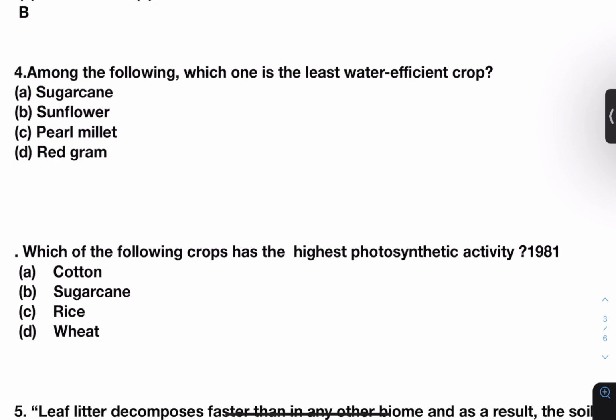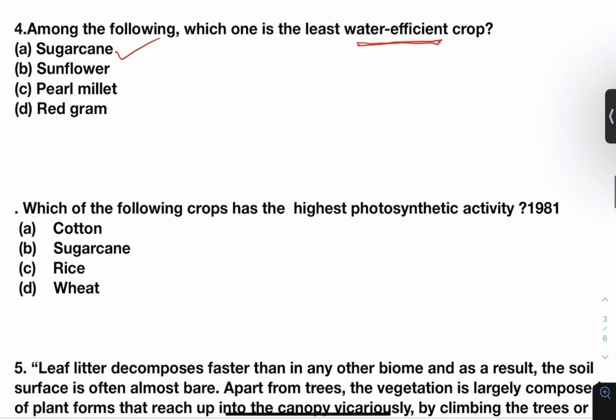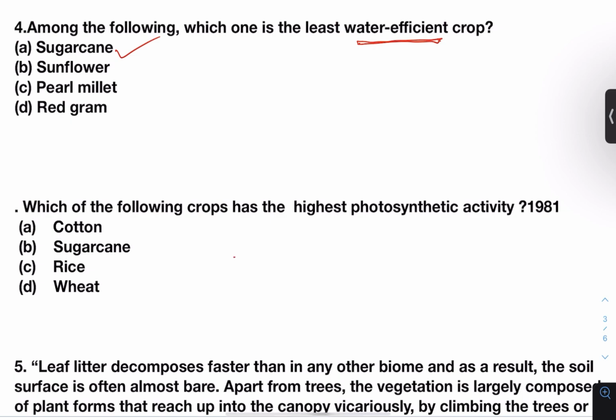Next, among the following, which one is the least water efficient crop? Now when I analyzed the previous year questions from 1979 to 2021, what I observed is that specifically sugarcane has been a favorite of UPSC. Questions on sugarcane have been asked numerous times, even in polity such as sugarcane policy, in geography, in environment. Least water efficient crop, sugarcane. A similar question was asked: the highest photosynthetic activity, sugarcane.